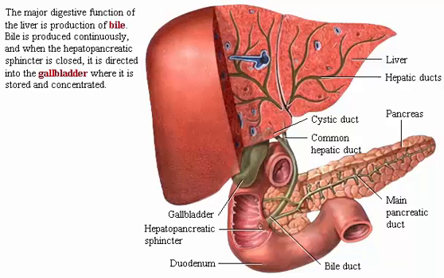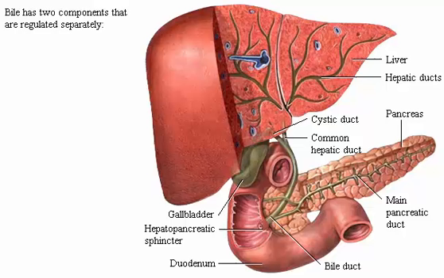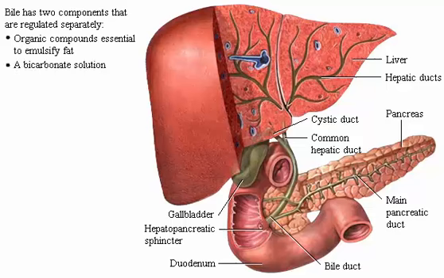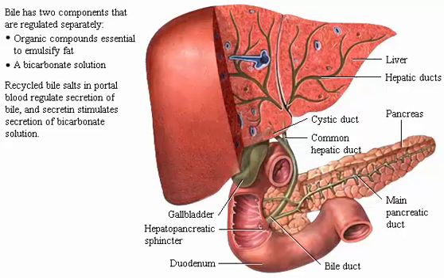The major digestive function of the liver is the production of bile. Bile is produced continuously. When the hepatopancreatic sphincter is closed, bile goes to the gallbladder where it is stored and concentrated. Bile has two components that are regulated separately: organic compounds that are essential to emulsify fat and a bicarbonate solution. Recycled bile salts in portal blood regulate secretion of bile, and secretin stimulates secretion of bicarbonate solution. Click the liver to begin.